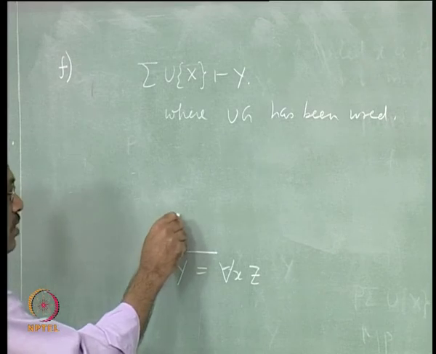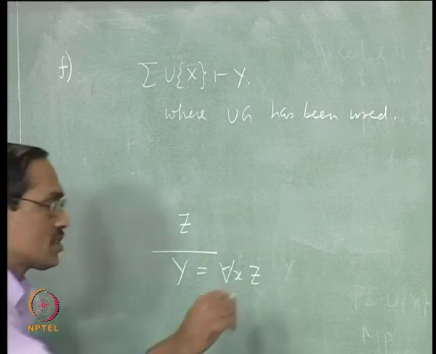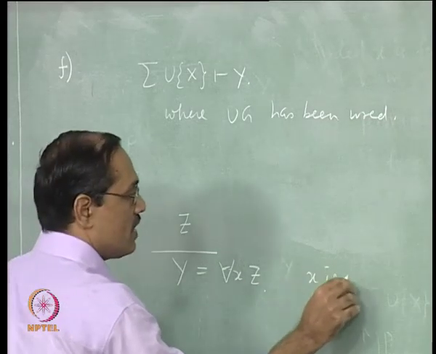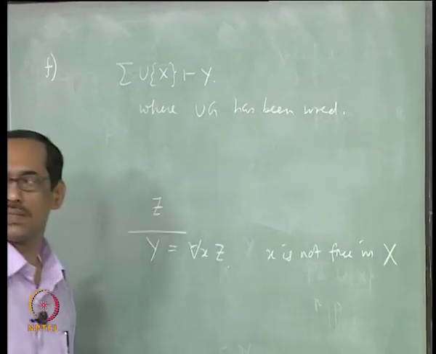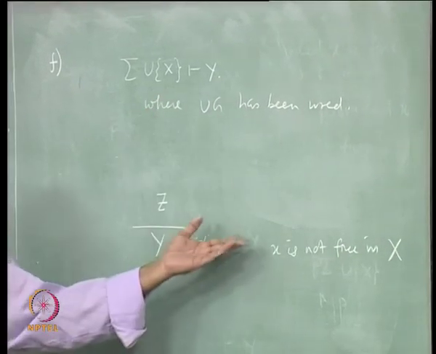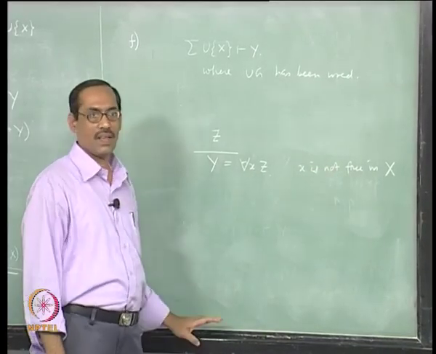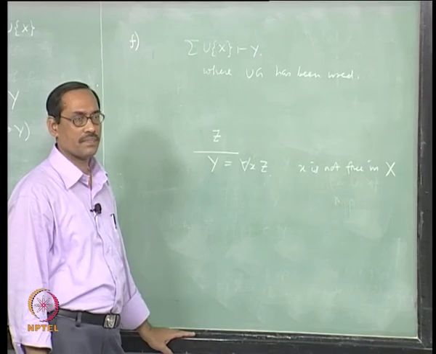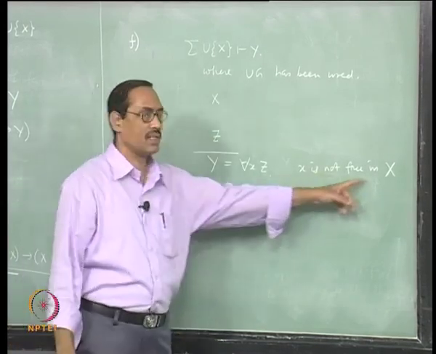Then you have z somewhere here on which you have applied UG, and this x is not free in all the premises.